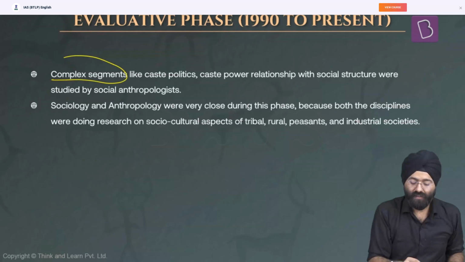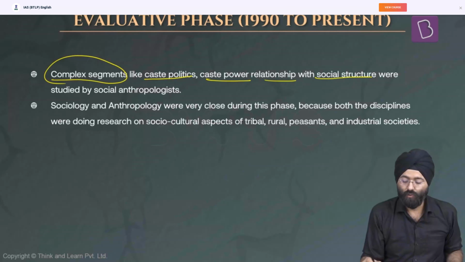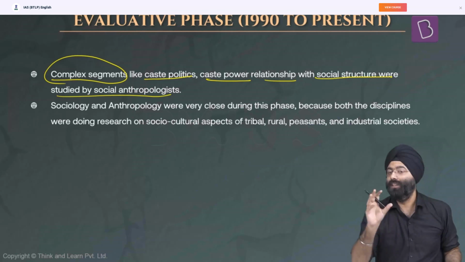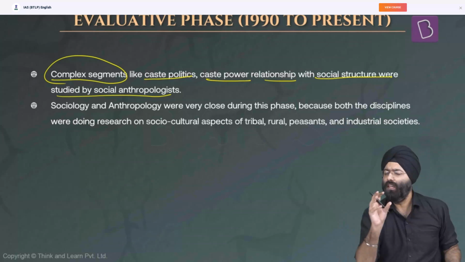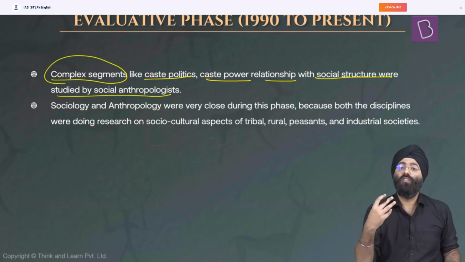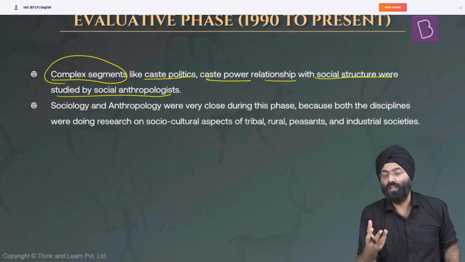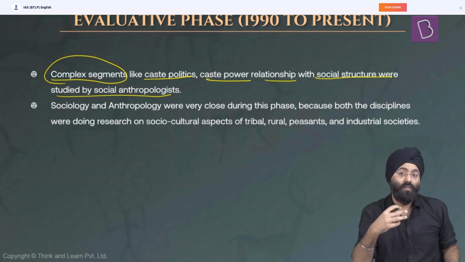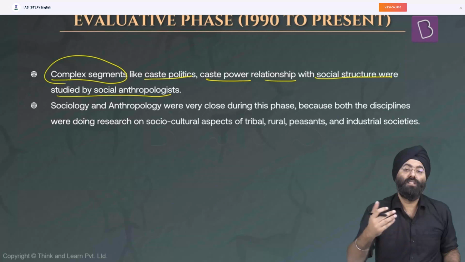Now see, the other areas were complex segments like caste politics, and the relationship of caste and power with the social structure, which was studied by social anthropologists. During the analytical phase, when they studied the village, they studied it as caste. What is caste? How are the various castes in a village? But there were certain limitations with respect to those studies. When we come to the evaluative phase, we have the 1990s as an era in which the concept of reservation came. People started using reservation to get into government service, and various other dimensions of reservation and caste issues came up. So anthropologists were interested in studying how power and caste are associated with each other.